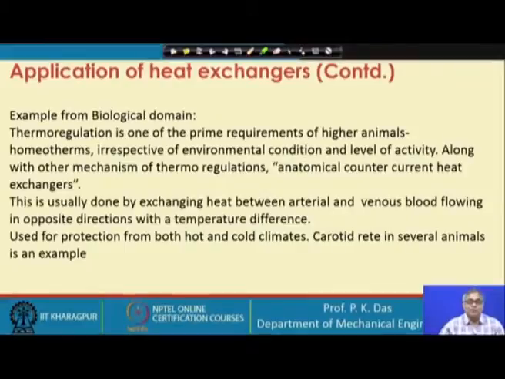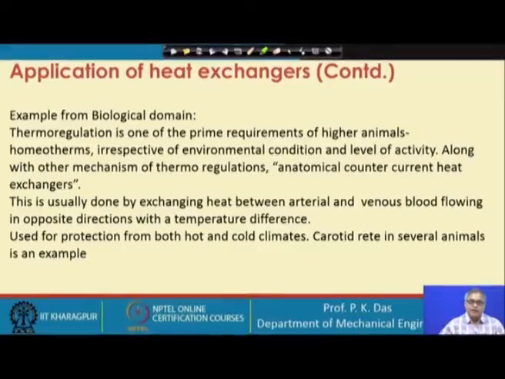Let me give some examples from the biological domain. Thermoregulation is one of the prime requirements of higher animals. Higher animals try to maintain the same body temperature irrespective of their level of activity, because for a higher level of activity we need a higher amount of metabolic energy production.